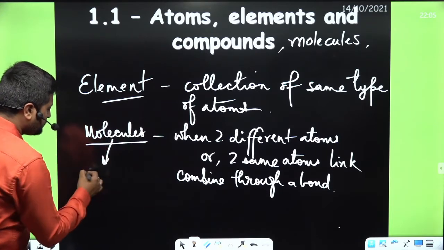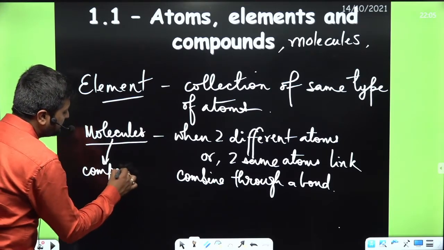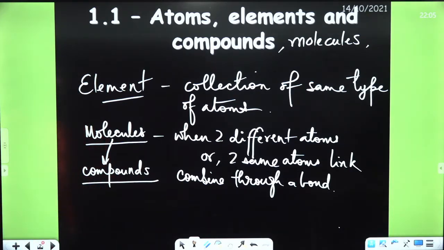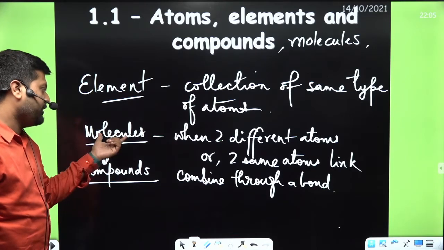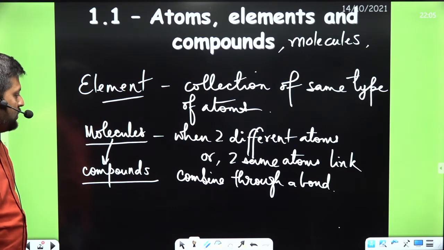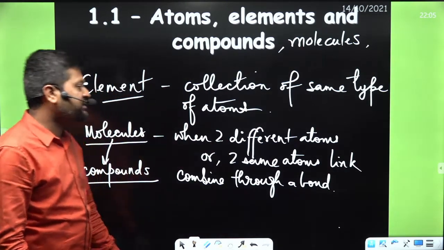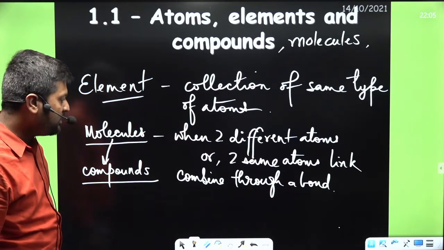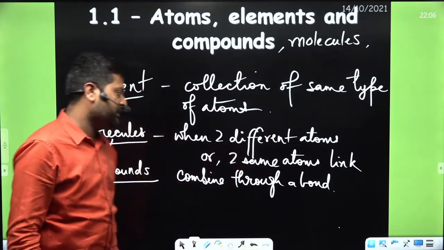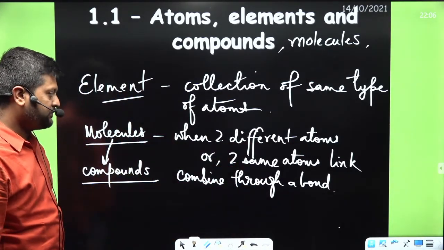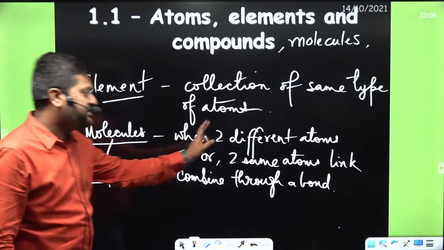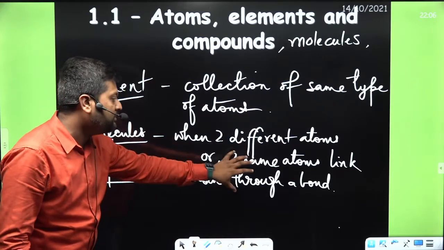One category is compound, which comes under the molecules. All the compounds are molecules, but all the molecules are not compounds. So when two different atoms or two same atoms combine through a bond, we call them a molecule. We have a special name when two different atoms combine. So they are compounds. Are you getting me? When two same or two different atoms combine, we call them molecules.